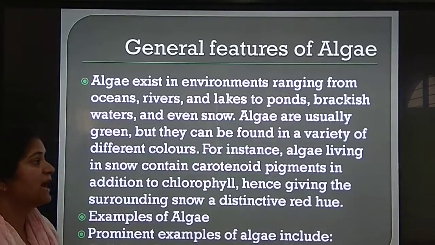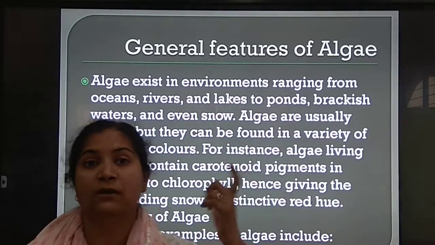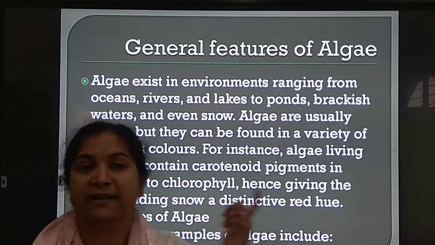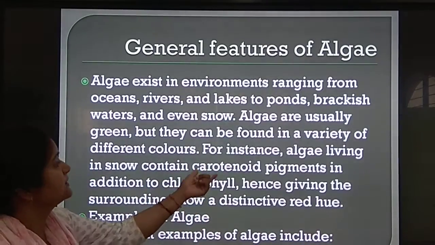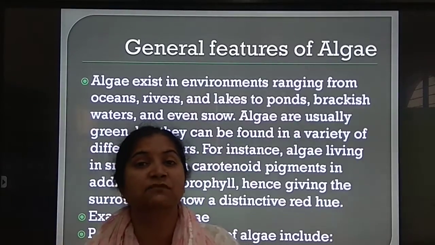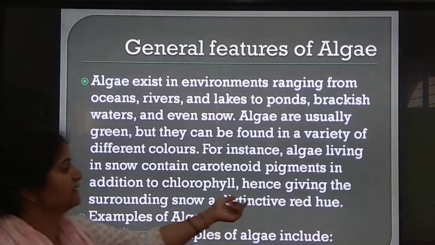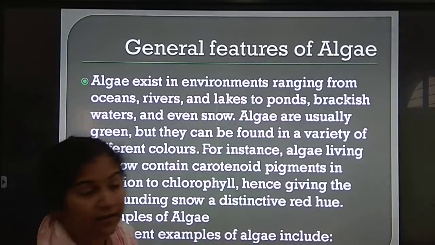The word carotenoid sounds familiar. This same pigment is present in carrot also. Carrot is red in color, so this pigment is a red color pigment. So, the algae which is found in snow have this red pigment. So, this is giving that algae a red hue, snow that red color.